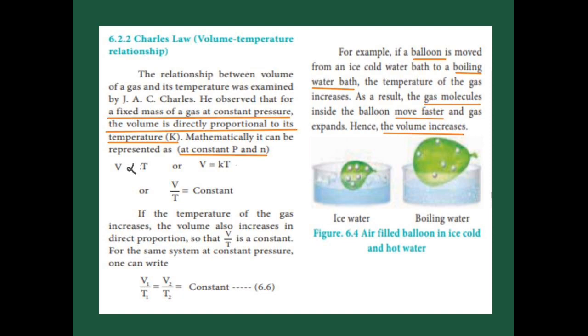Now V by T is equal to a constant value. Now we are going to apply it for two gases. For the first gas we get V1 divided by T1 is equal to constant. The same way for the second gas we get V2 divided by T2 equal to constant value. Now if we write them together, V1 divided by T1 is equal to V2 divided by T2 is equal to constant.